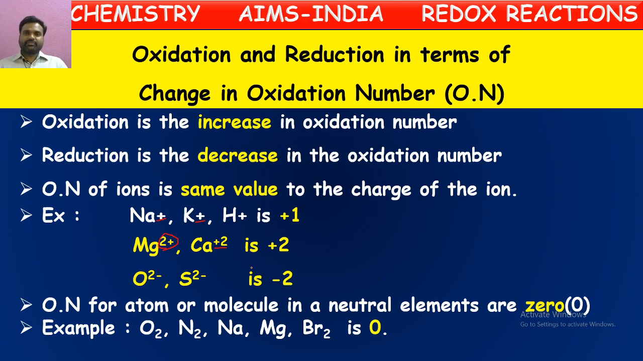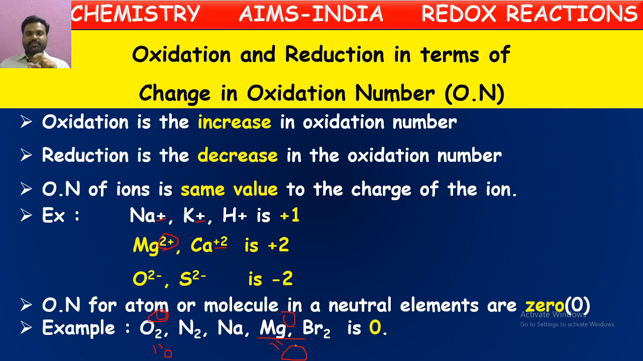If they are neutral molecules, then the oxidation number will be equal to the charge possessed there. Here no charge is possessed on the oxygen molecule, so it is equal to 0. And for these also there is no charge possessed, so the oxidation number will be equal to 0. The oxidation number of an atom or a molecule in the neutral state, or in neutral elements, is equal to 0, because there is no charge on them. That is about oxidation number.